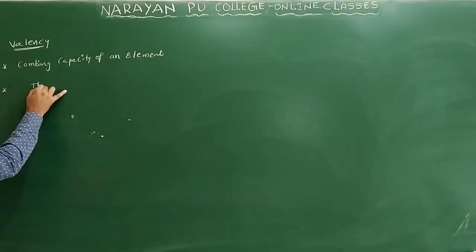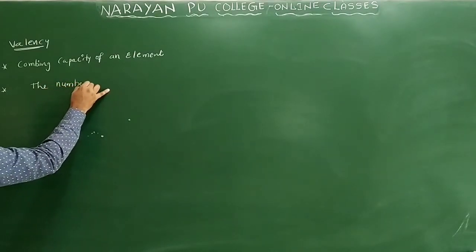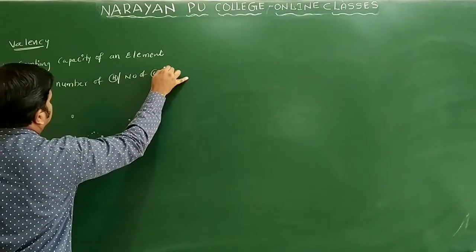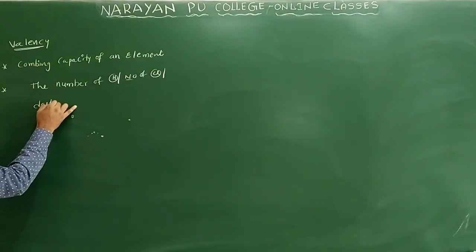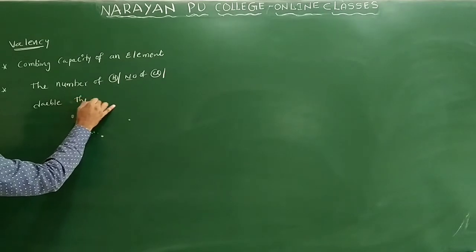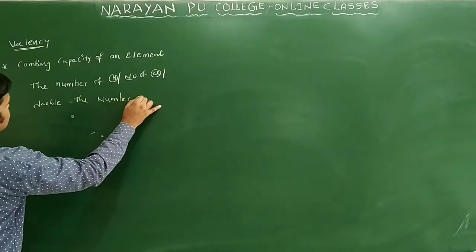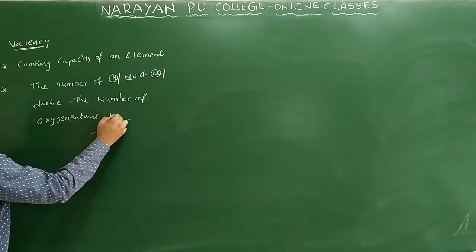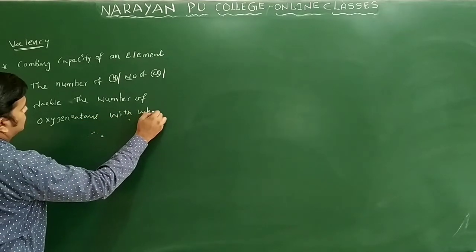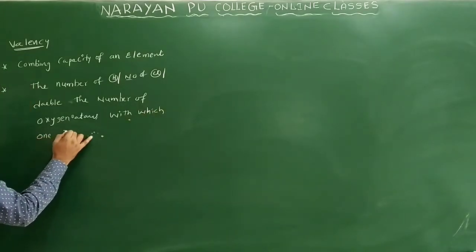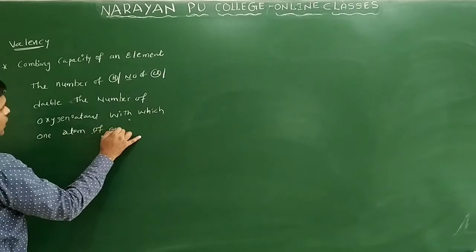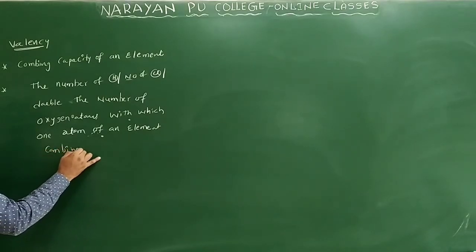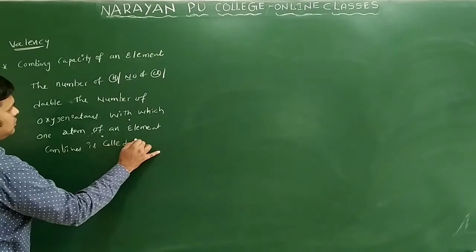Or the number of hydrogens or number of chlorines or double the number of oxygen atoms with which one atom of an element combines is called valency.